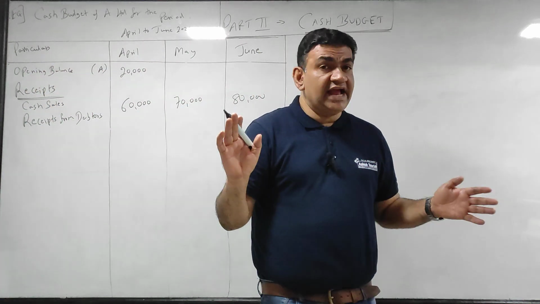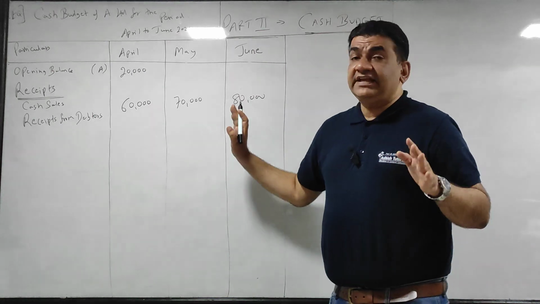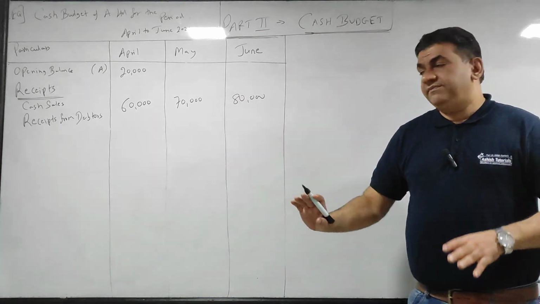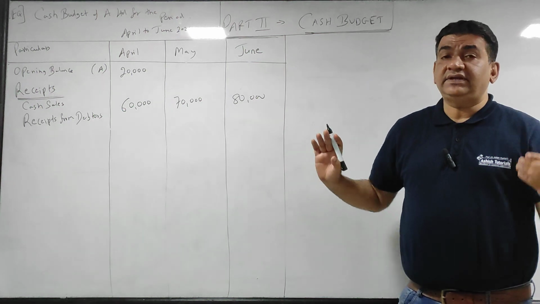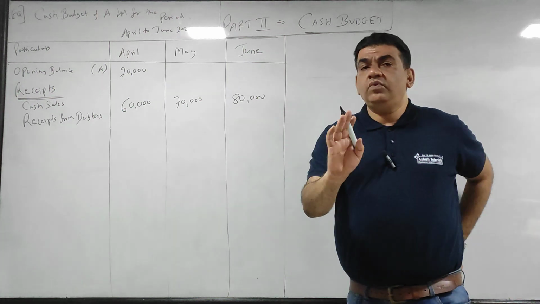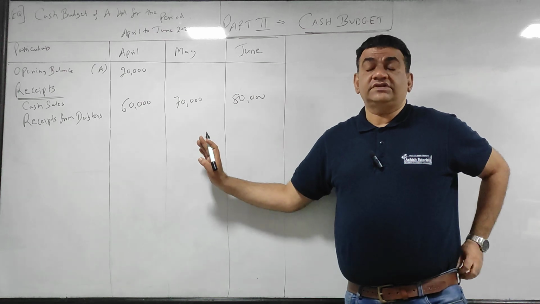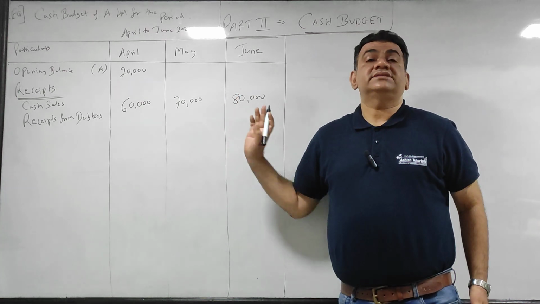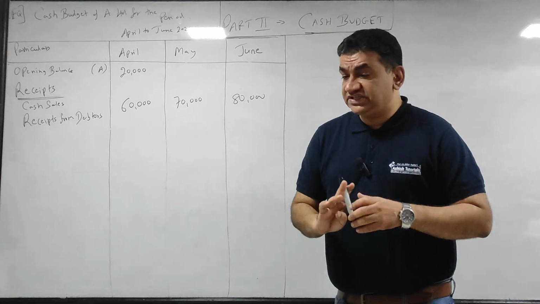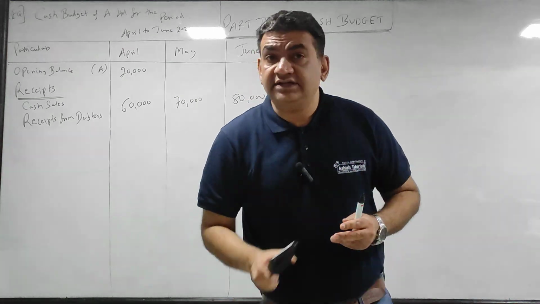since we are starting cash budget, I have kept a very basic sum. मैं complicated नहीं बोल सकता हूँ, but I can put little bit tricky adjustments, but I don't want to create confusion on the very first sum. Get the concept clearly. ये आ गया तो बाकी का simple है. Okay, now listen guys. Receive from debtors. Now ध्यान से देखो.